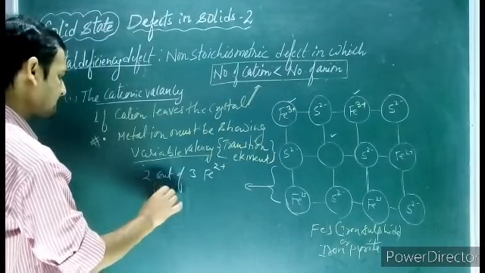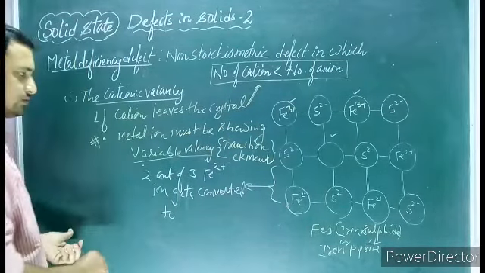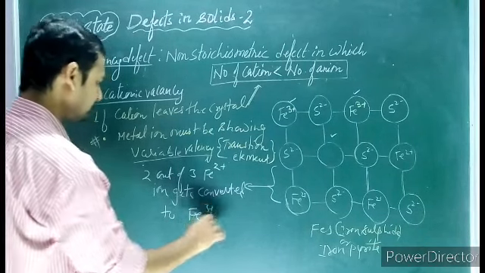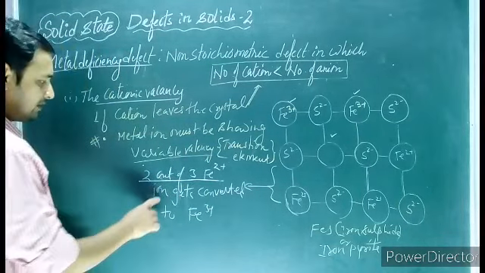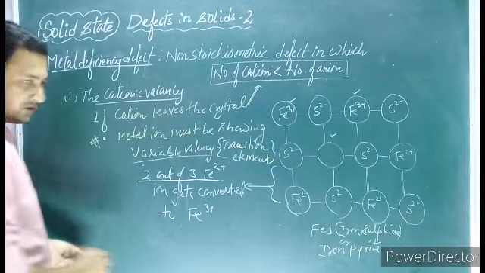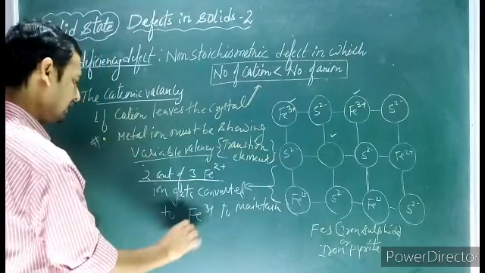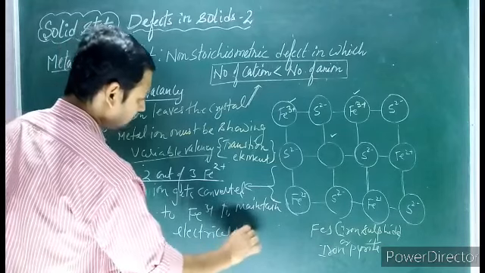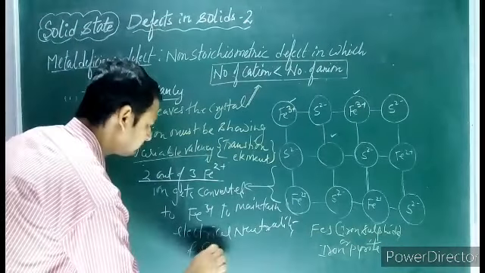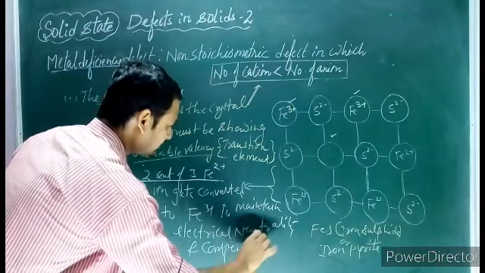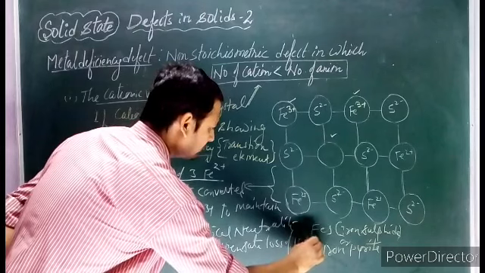Fe2+ ion gets converted to Fe3+. So out of this 3, 2 out of 3 Fe2+ ions get converted to Fe3+ to maintain electrical neutrality and compensate for the loss of one Fe2+ ion.